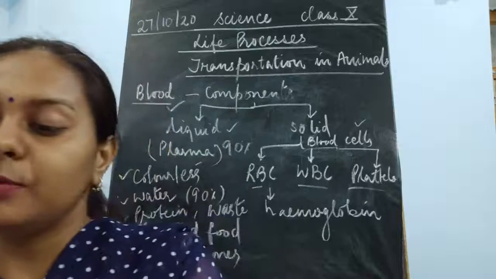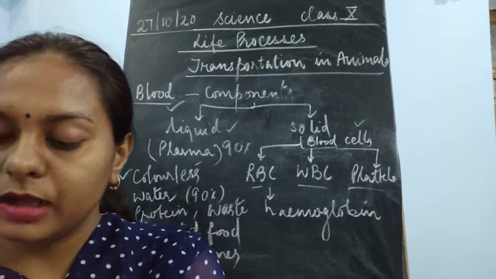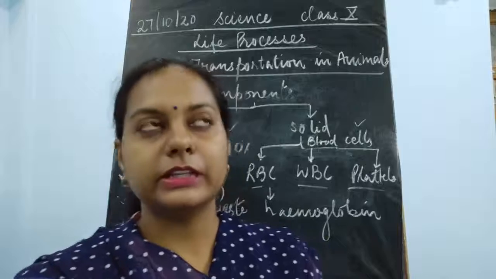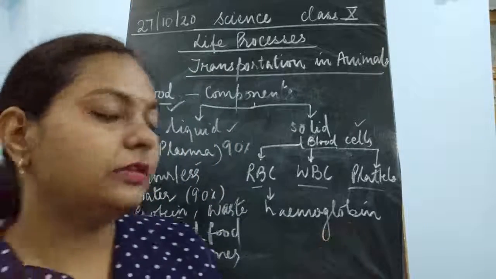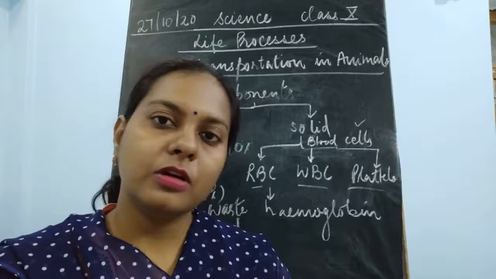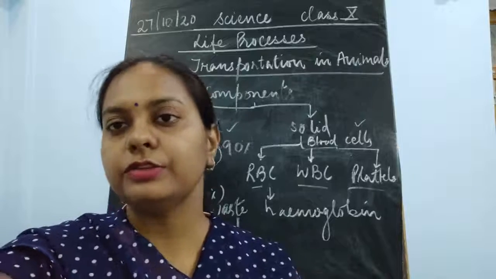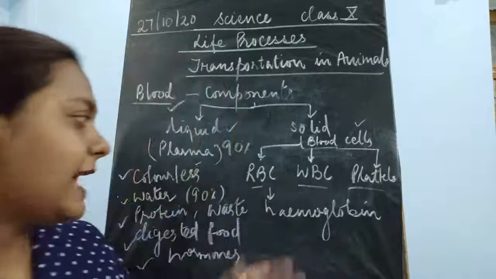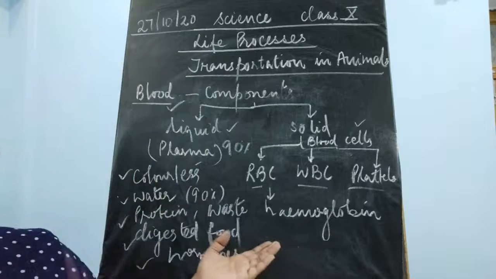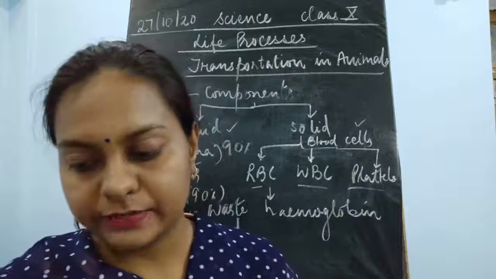Now why is it so that hemoglobin is going to carry oxygen? Because this protein is so special kind of protein which is going to attract the oxygen. It is going to bind the oxygen with it, and this is able to carry the oxygen molecule, attached to this hemoglobin molecule. If hemoglobin is not present, children, it is not able to take up oxygen. It is not going to gain oxygen. It is not going to attach with oxygen, and then oxygen will not be able to transport it. Okay. So for transportation of oxygen, hemoglobin is the part which is required for its transportation.